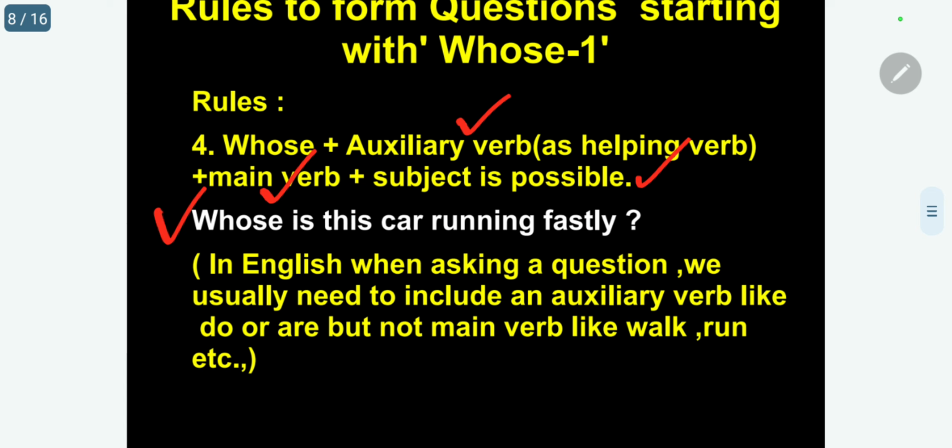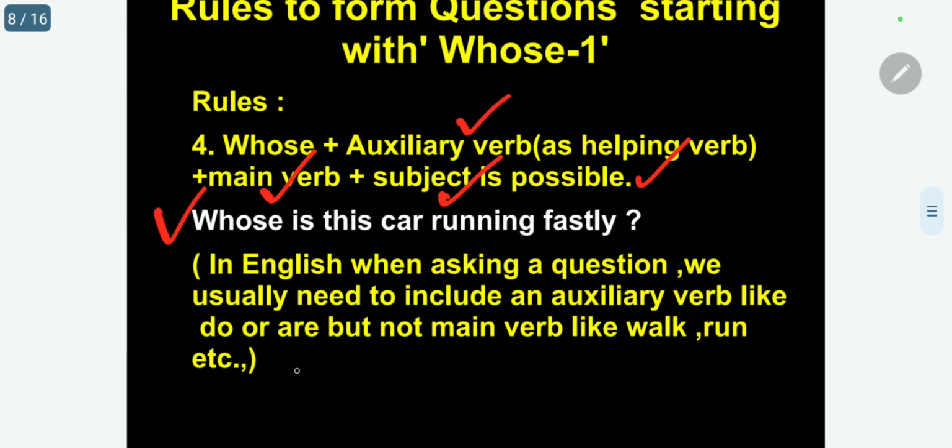Whose is this car running fastly? In this case, run is the main verb, the corresponding present participle, that is running. Kindly follow. So, here I want to give one important information. I already pointed out, let me repeat again. In English, when asking a question, we usually need to include an auxiliary verb like do or are, but not a main verb like walk, run, etc.